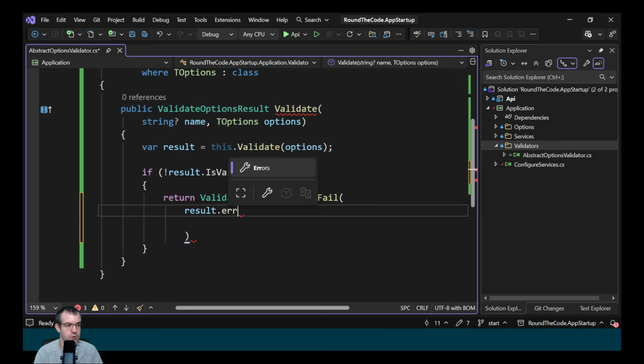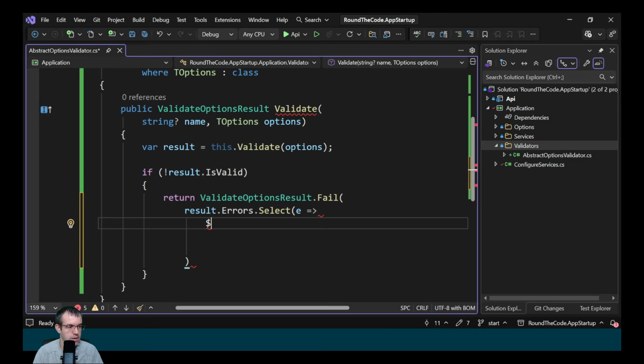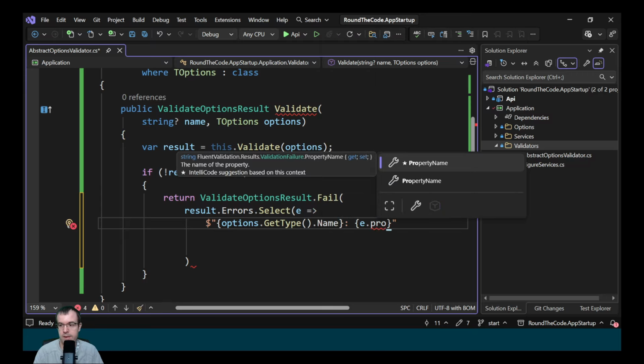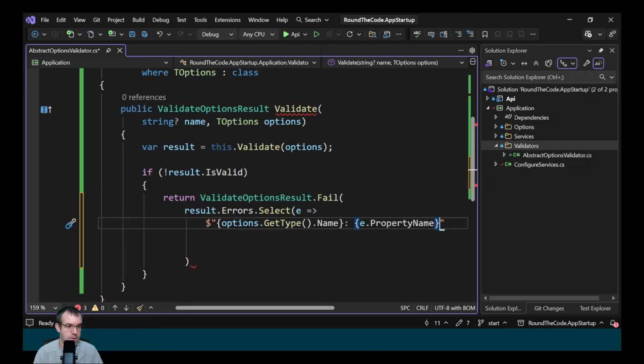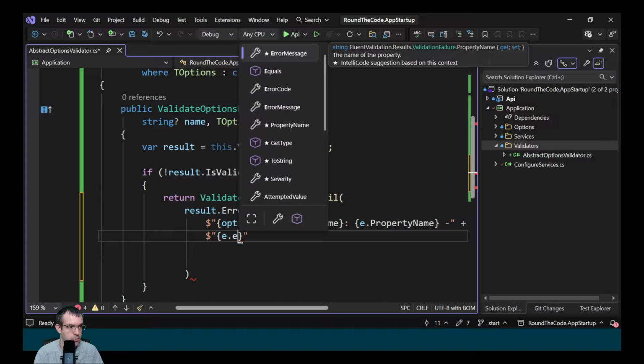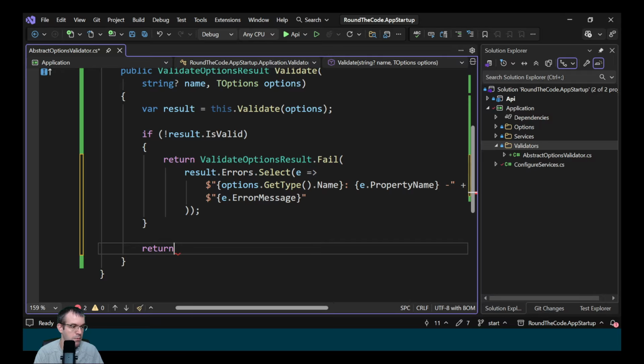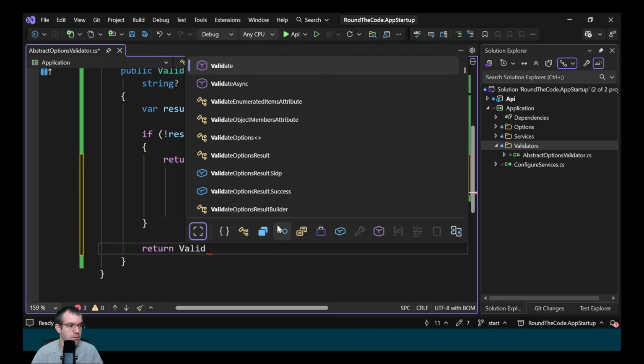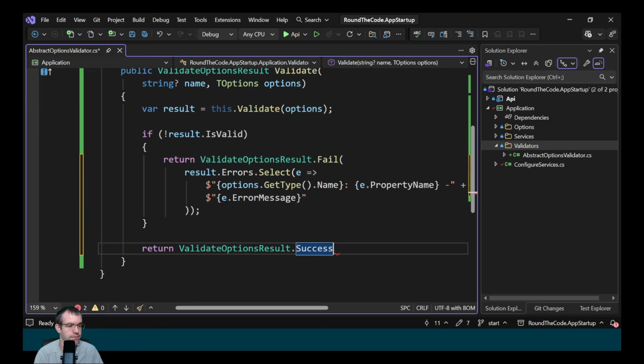So we call result.Errors.Select, and in this lambda expression we're going to specify options.GetType().Name, so we know which options isn't validating, and then we'll get the property name and whatever error message that we're getting. So we'll call ErrorMessage. Otherwise we just return ValidateOptionsResult.Success.